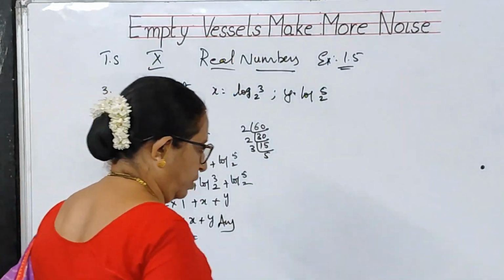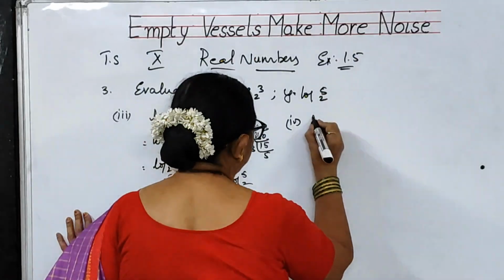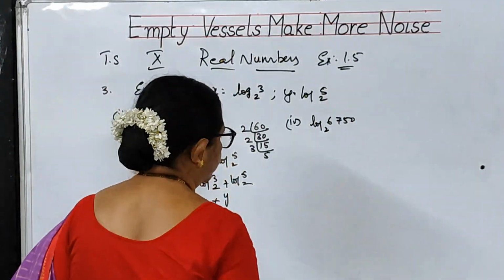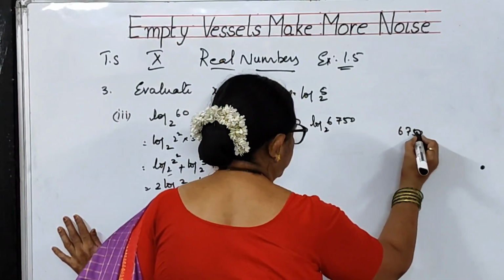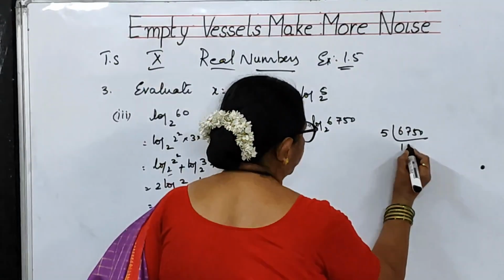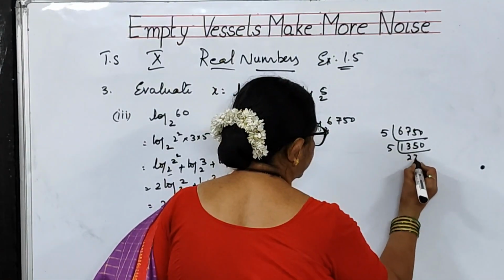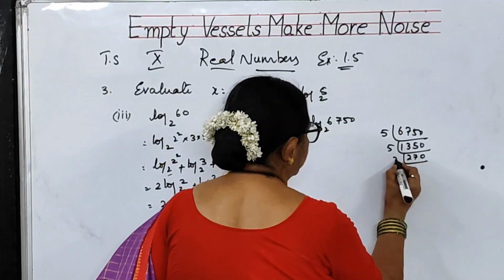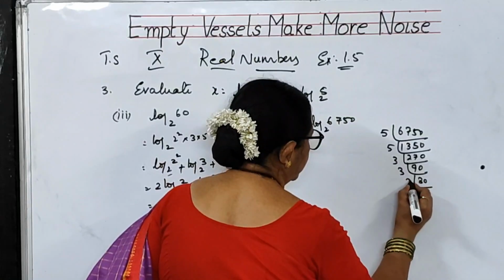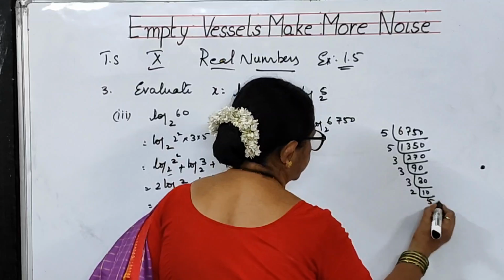Now, fourth bit, log 6750 to the base 2. So first you take 6750 and find the prime factors. We can go with the 5. 5 1s are 5, 5 3s are 15, 5 2s are 10, 5 7s are 35. With the 3, 3 9s are 27, 3 30s are 90, 3 10s are 30, and then 2 5s are 10.